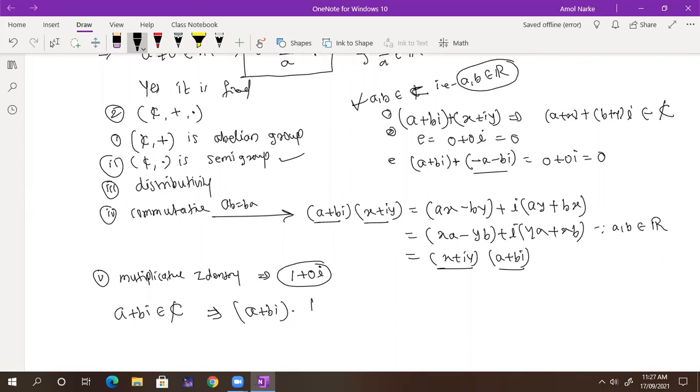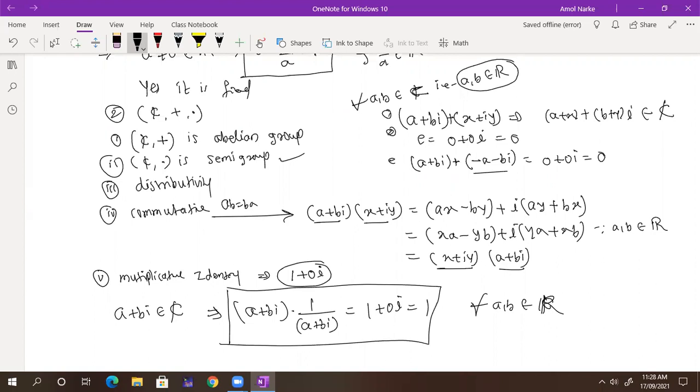It is 1 upon a plus bi. Yes or no? Yes, sir. Which is equal to 1 plus 0i, that is nothing but 1. So you can take this for all a and b belonging to the real numbers, no problem, because i is a complex number. So every non-zero element has an inverse, and it is a commutative ring with unity. So this is the proof.